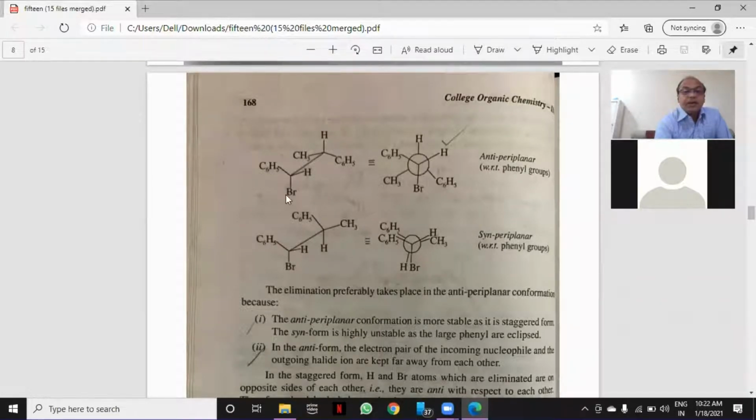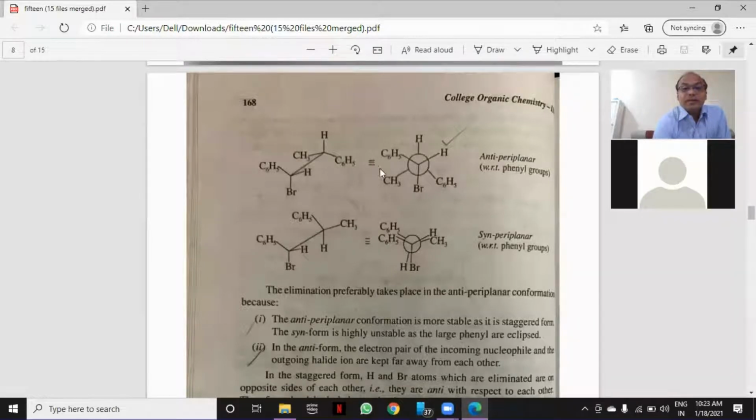Now this H and Br are opposite to this. This is the carbon atom. Now this Br and this H are opposite to each other. It means trans, or you can say they are anti to each other. Therefore, it is called anti-periplanar with respect to the phenyl group. And you have phenyl. This H and Br are anti to each other. Now the remaining groups are the same, C6H5, H, CH3, C6H5, H.